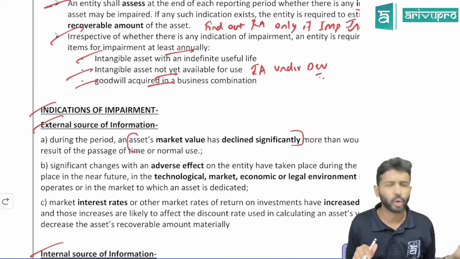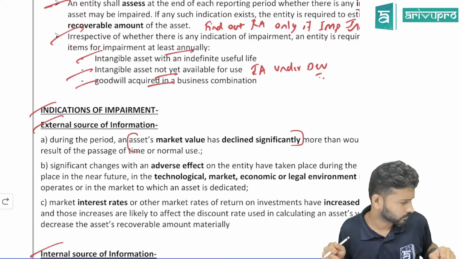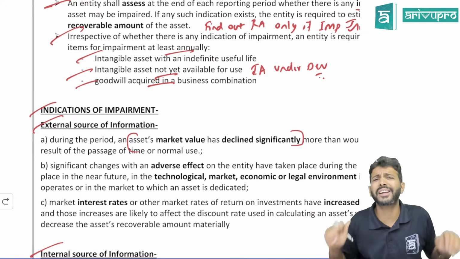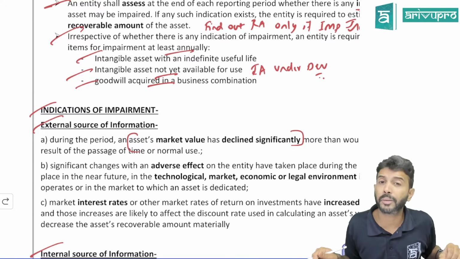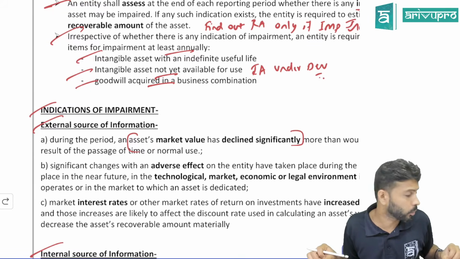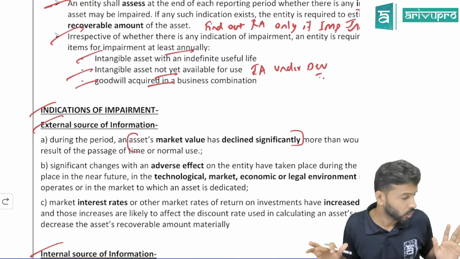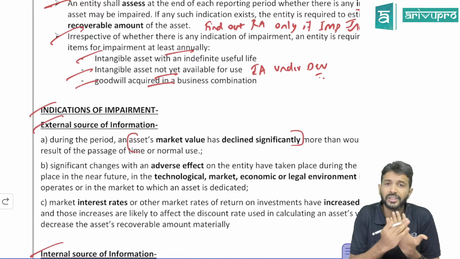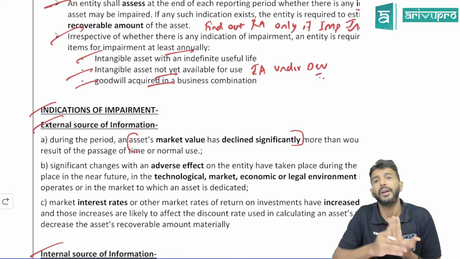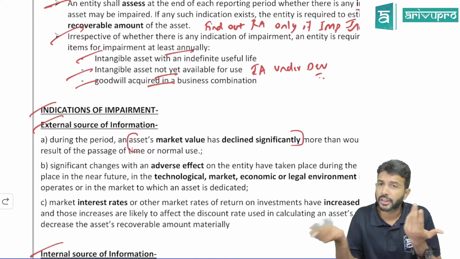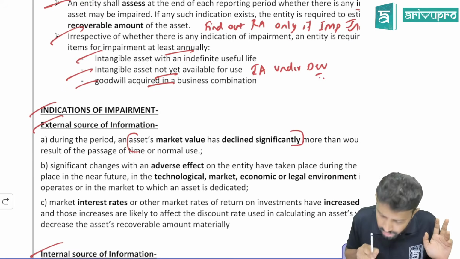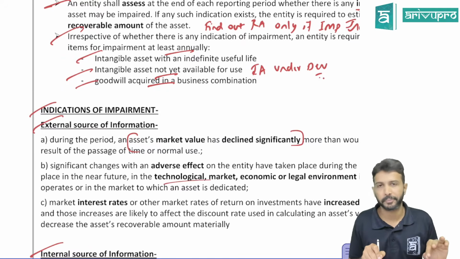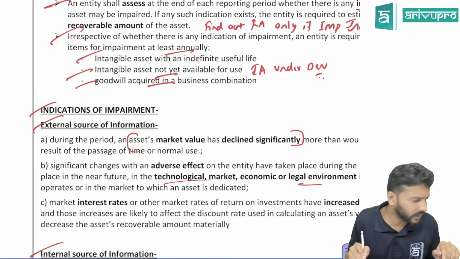Two could be technological factors. Now, due to ChatGPT coming in, do you think all the software is relevant, or some software could become irrelevant, could become obsolete? Quite possible. So let's say one company has software they purchased, but now ChatGPT has come in, that software may have become obsolete. Correct. Quite possible. So this is a technological indicator or market indicator, you could say, or it could be a legal indicator.